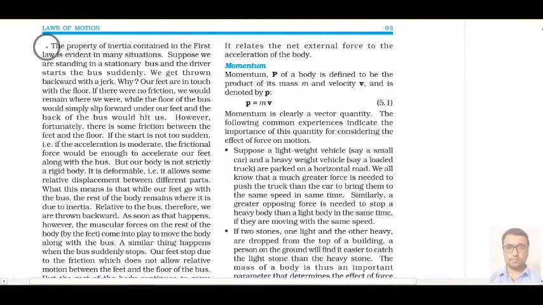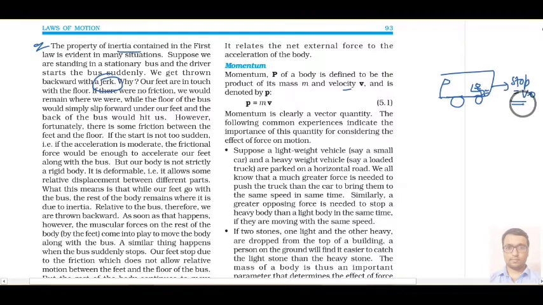Then here some common examples are given for inertia, that is why we feel a jerk when a moving bus or moving car suddenly stops. You know that when a moving car suddenly stops, its velocity becomes 0. Suppose one person is sitting on this bus and he is also moving along with this bus. His legs are in contact with the floor of the bus.